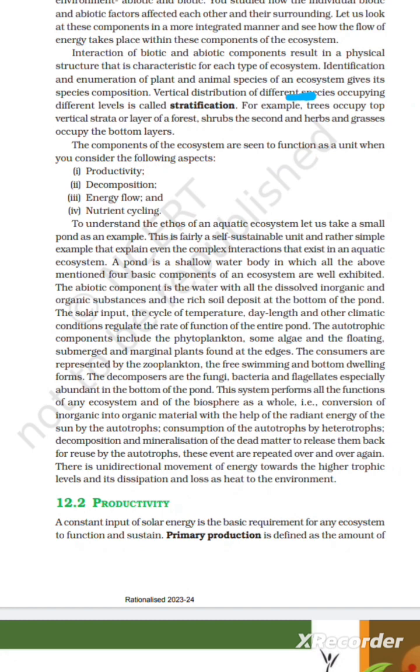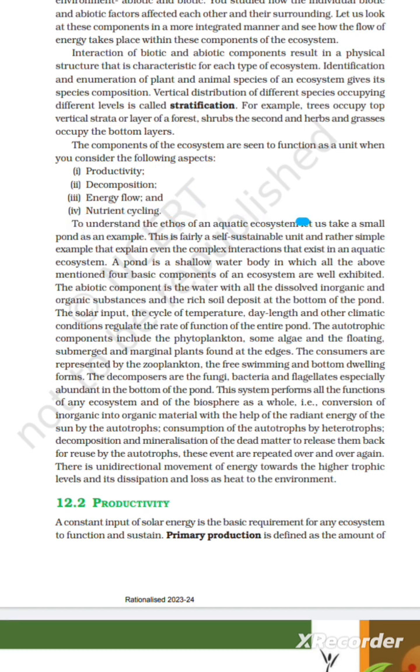Vertical distribution of different species occupying different levels is called stratification. For example, trees occupy the top vertical stratum or layer of a forest, shrubs the second, and herbs and grasses occupy the bottom layers. The components of the ecosystem are seen to function as a unit when you consider the following aspects: first, productivity; second, decomposition; third, energy flow; and fourth, nutrient cycling.